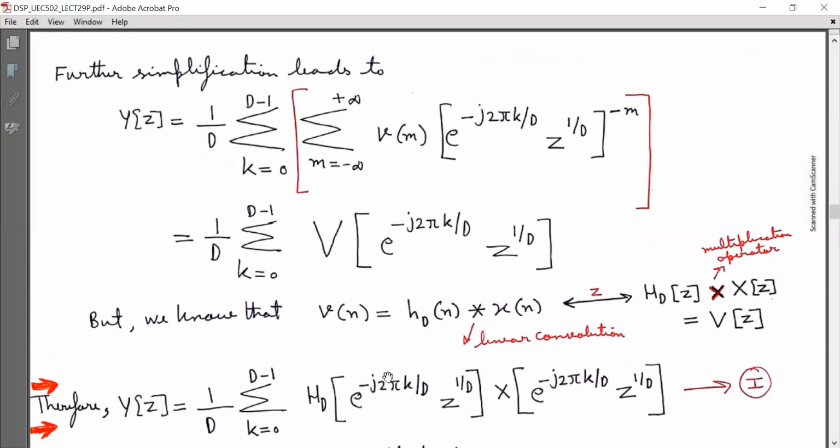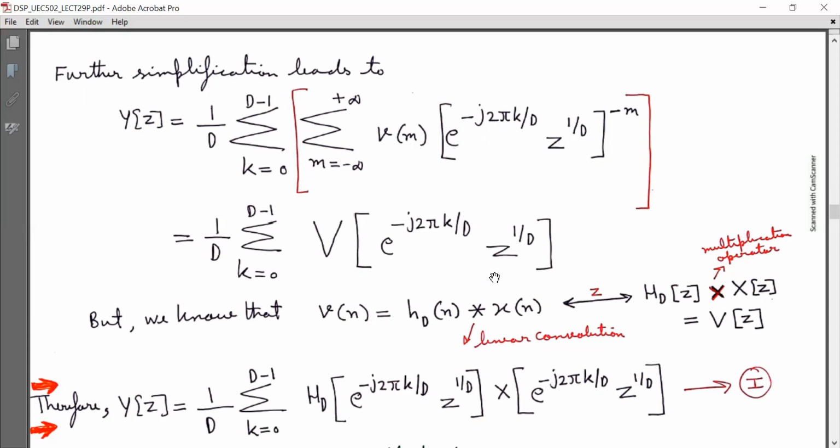Now look at the terms inside the inner bracket. It can be represented as 1 by d summation k running from 0 to d minus 1 capital V bracket e raised to power j 2 pi k by d z raised to power 1 by d.